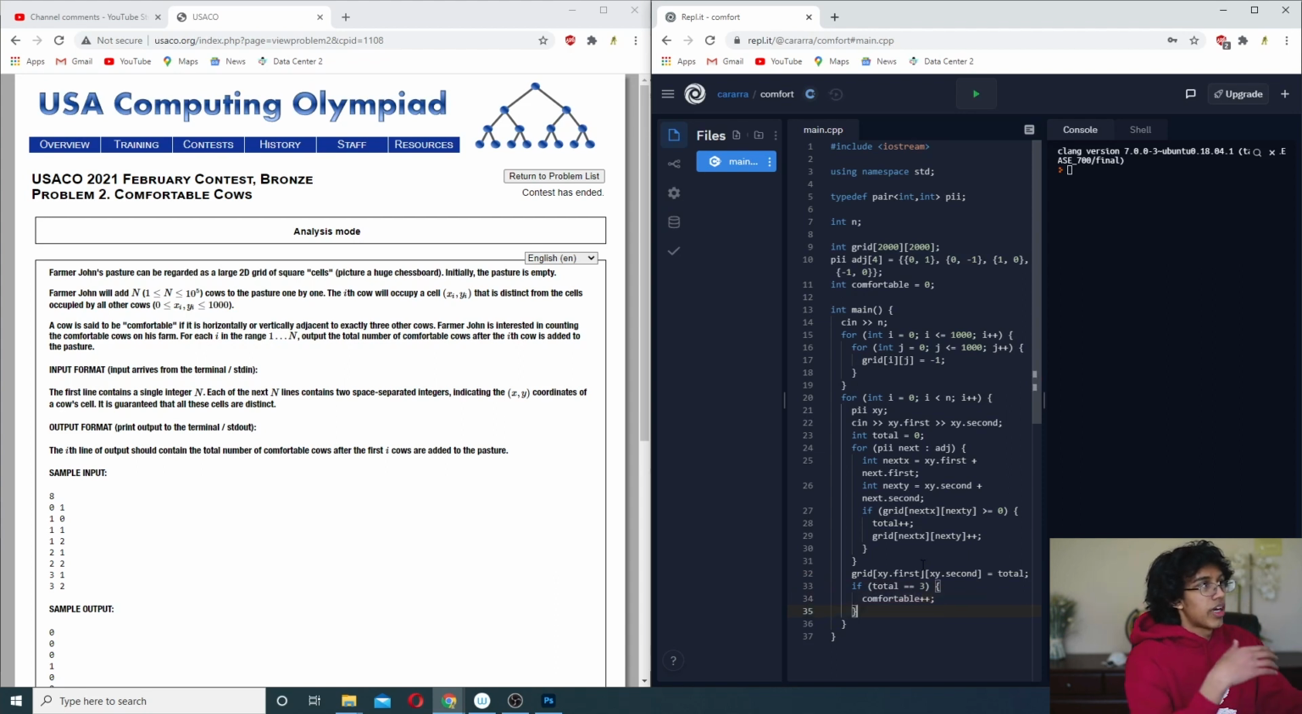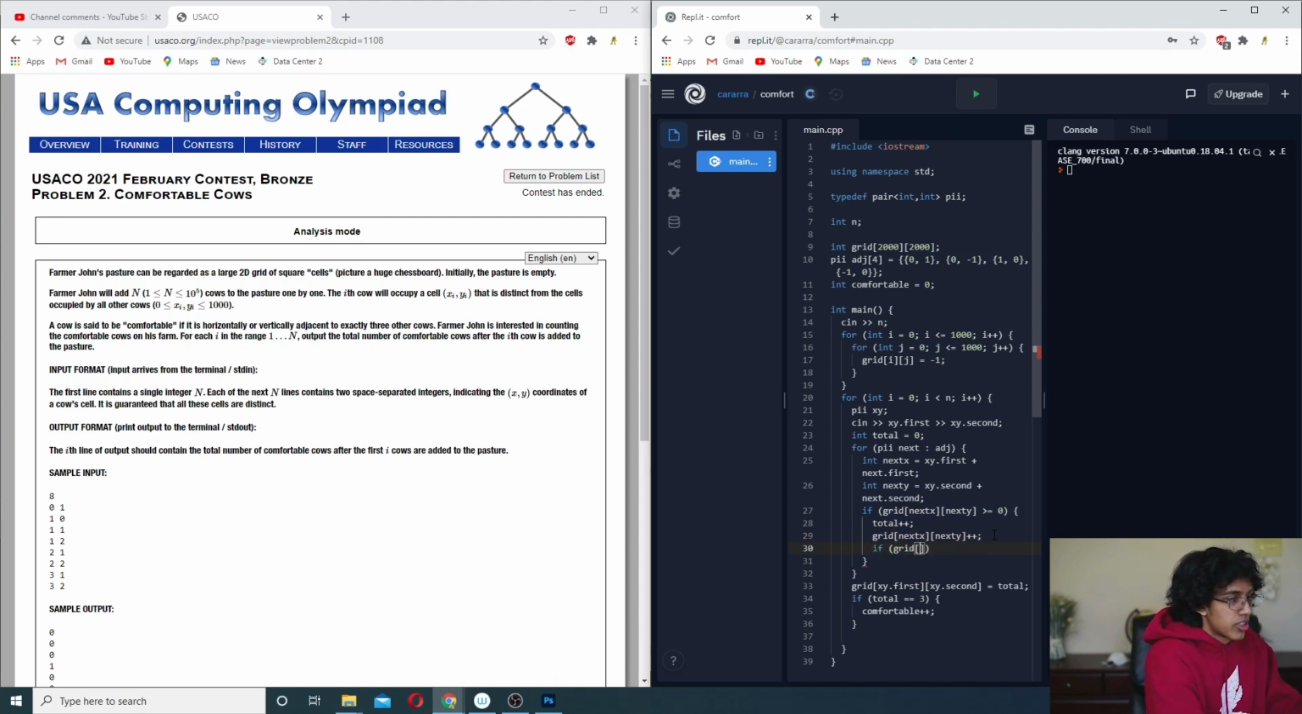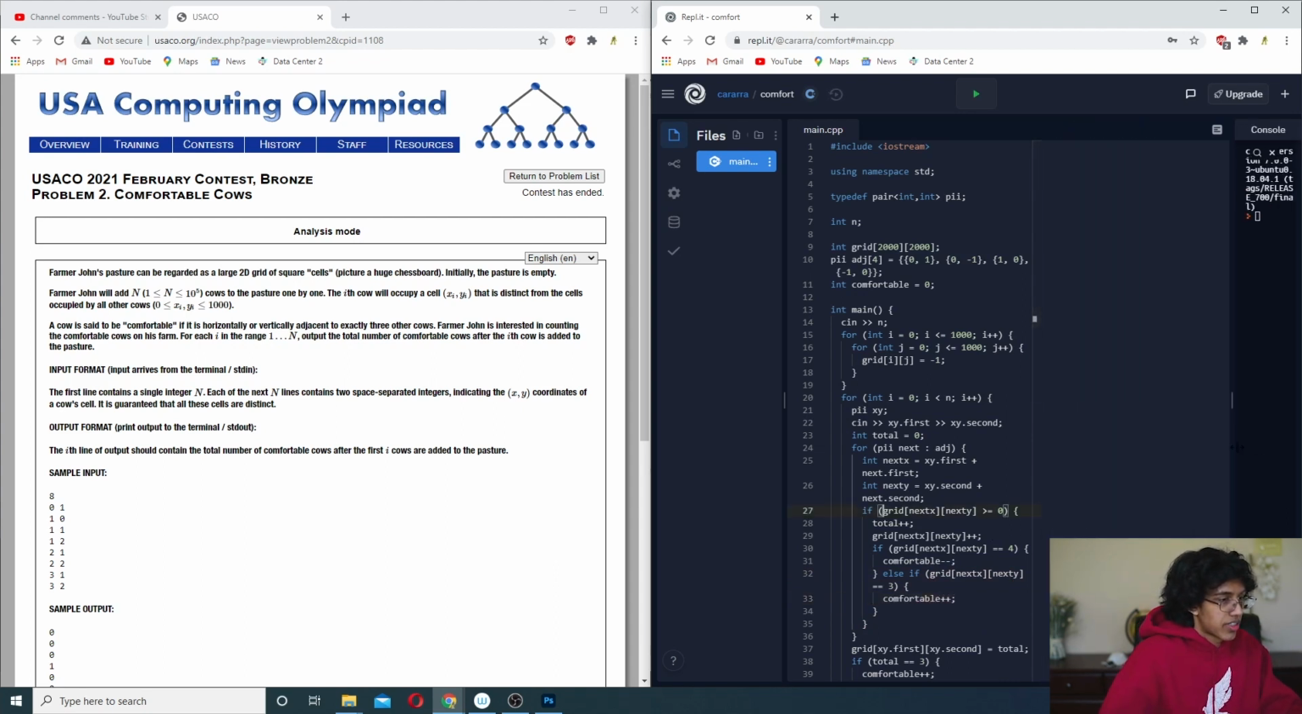And also, the new guy that we add, the adjacent guys could have changed, right? They could have become uncomfortable or they could have become comfortable, right? So we basically do the same thing over here. We could probably just do it here. If grid[next_x][next_y] is equal to 4, then we do comfortable--. Else if grid[next_x][next_y] is equal to 3, then we want to do comfortable++. Okay.